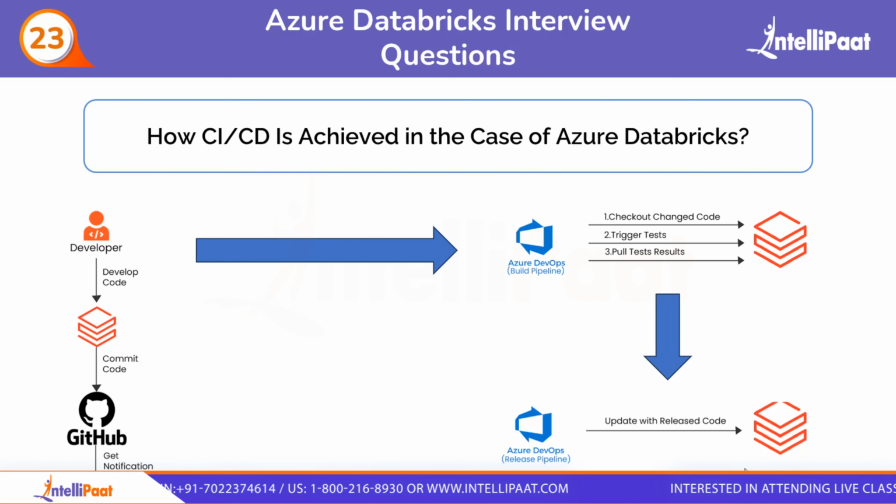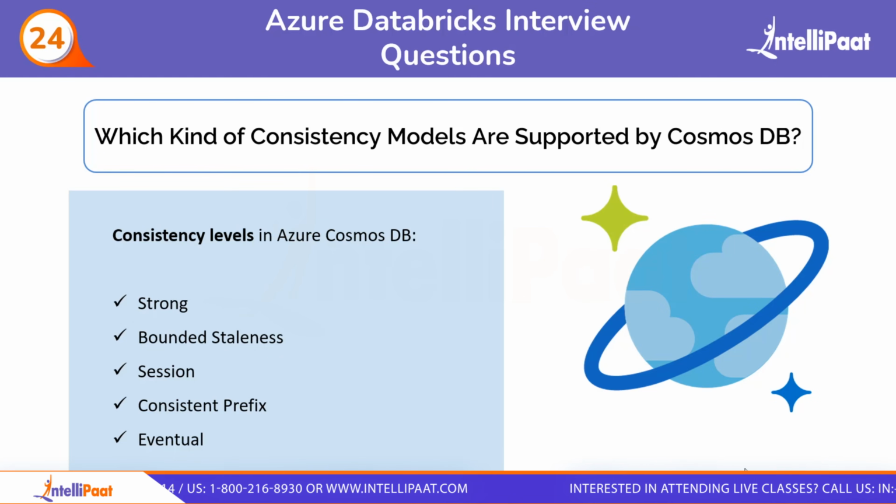goes beyond the boundaries. So moving on to the next question, we have which kind of consistency models are supported by Cosmos DB. So Azure Cosmos DB offers different consistency levels to cater to different needs. Before that, we need to know what exactly Cosmos DB is. So basically, Cosmos DB simplifies and expedites your application development by being the single database for your operational data. From caching to backup to vector search, everything is covered under Cosmos DB.